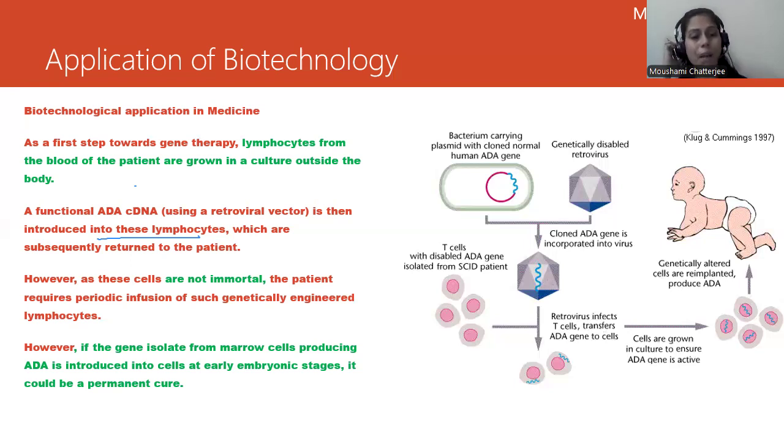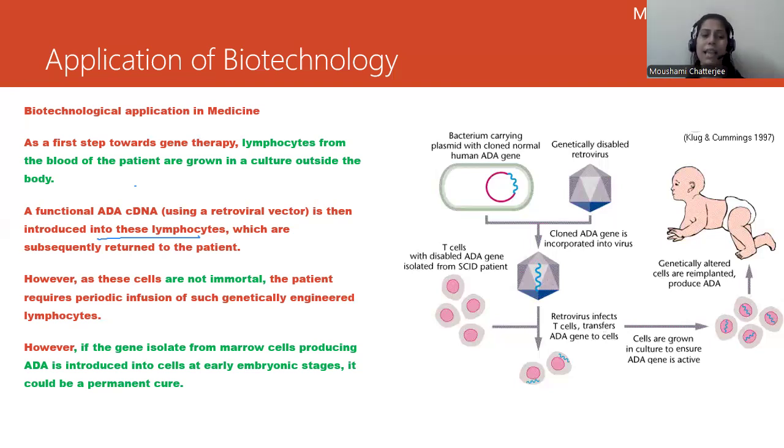However, these cells are not immortal. They are not going to survive forever. The patient requires periodic transfusion, so regular transfusion is required for such genetically engineered lymphocytes, and this procedure will have to be repeated periodically.